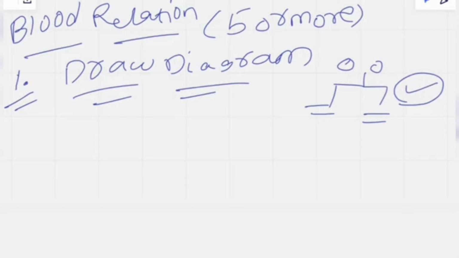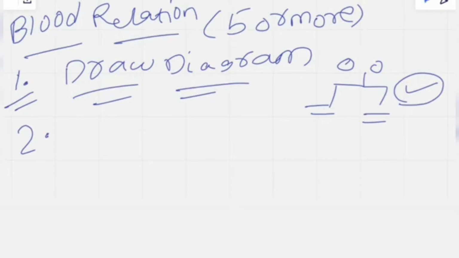The second point is, after drawing the diagram, every generation must be on a new line, so it will be easy for you to answer the question.